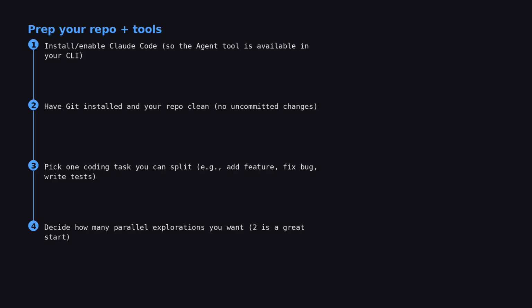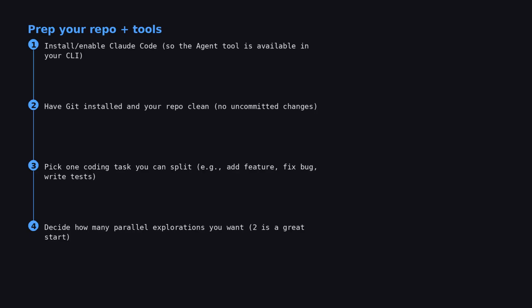Fourth, decide how many explorations. 2 is a sweet spot. 3 works, but it's easier to confuse yourself when you're merging. Now I'm going to show you the exact commands I run. In one terminal, I create Worktrees. I'll make wt-impl for implementation experiments, and wt-tests for test experiments. Then I'll run Claude Code agent calls that each operate inside a specific worktree directory.